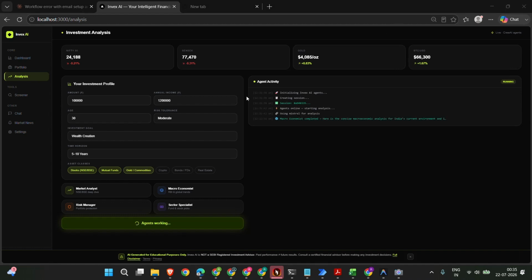This is the technical heart of Invex. You fill in a real investment profile: amount, income, age, risk tolerance, and goal time horizon. Under the hood, four agents run in parallel: a market analyst on NSE and BSE, a macroeconomist on RBI and global trends, a risk manager on your portfolio protection, and a sector specialist on the funds and stocks that they pick. So they are not siloed. Each one passes context to the others through a shared state graph. So the risk manager's read on volatility actually informs the sector specialist's picks, instead of four disconnected reports stapled together. This is orchestrated with LangGraph, a state machine, not a simple chain.